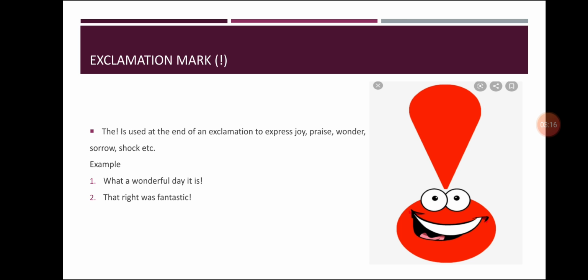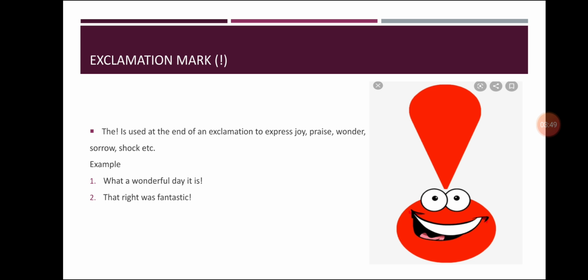Next, exclamation mark. The exclamation mark is used at the end of an exclamation to express joy, praise, wonder, sorrow, shock, etc. The sign of exclamation is used after interjections, exclamatory phrases and exclamatory sentences. Let's take an example. What a wonderful day it is! Here, by this sentence, we want to say that the day is very wonderful or very beautiful. So, after that, we always use an exclamation mark.